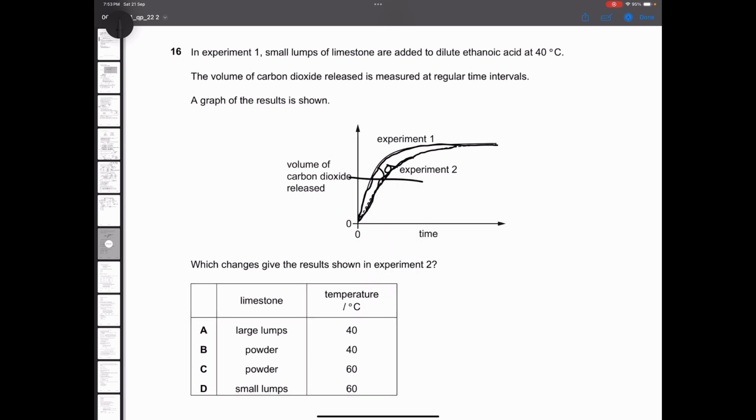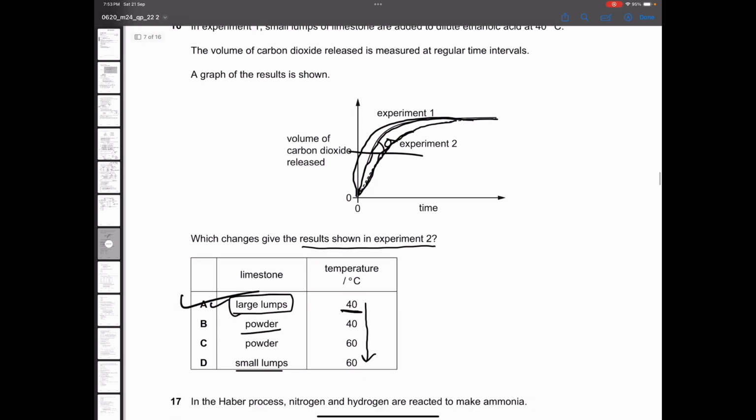So see, rate of reaction is less. Large lumps might have been used, because if you use powder or smaller lumps, that will increase the rate of reaction. So in that case, the gradient will even be more. But they're asking why rate of reaction decreased. So large lumps might have been used, right? And temperature, is there a temperature that they're mentioning below 40 degrees? No. So we'll pick 40 degrees. Option A is the correct one.